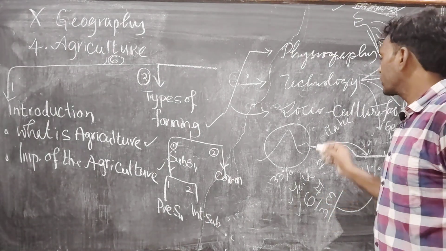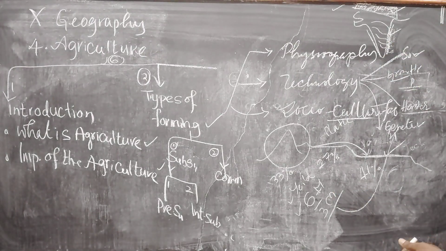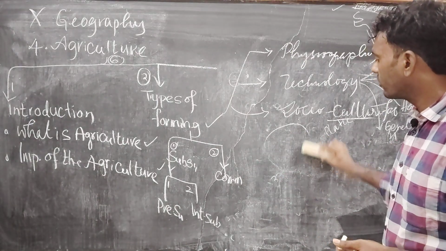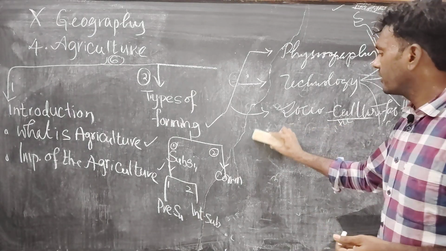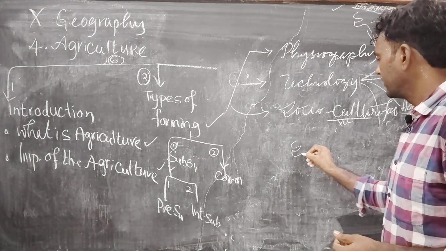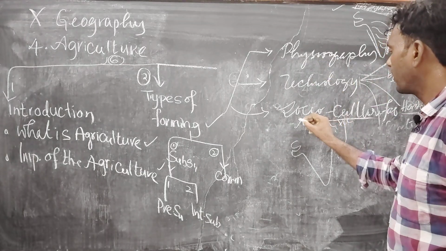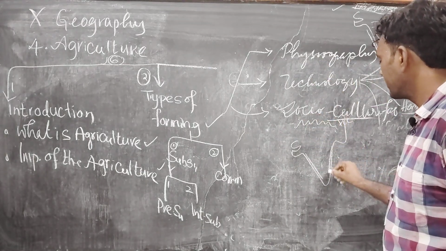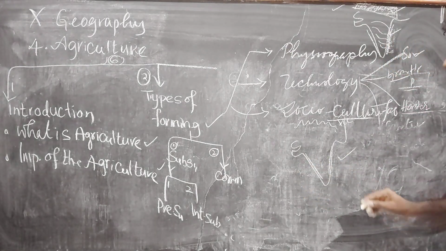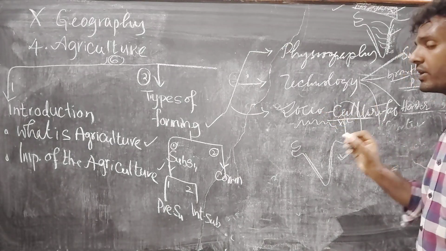Coming to the last one, socio-cultural. Socio-culture is very simple. It means our culture and the culture of the people also play an important role in cultivating or farming the soil. For example, tribal people in the Himalayan region as well as the Western Ghats and Eastern Ghats regions don't sell in the market particularly. So based on the culture of the people, the farming also changes.